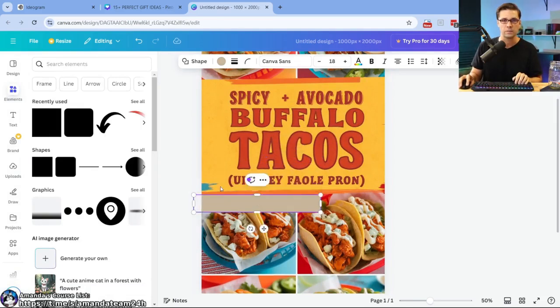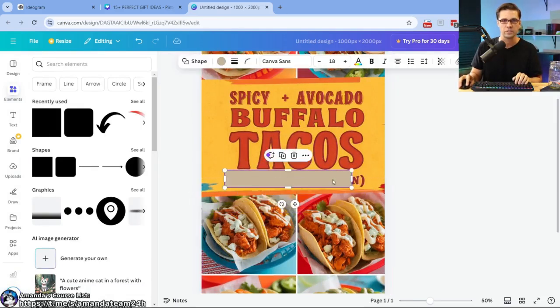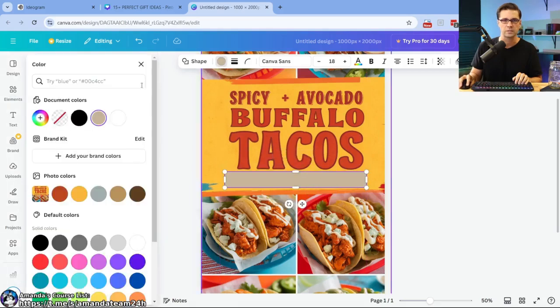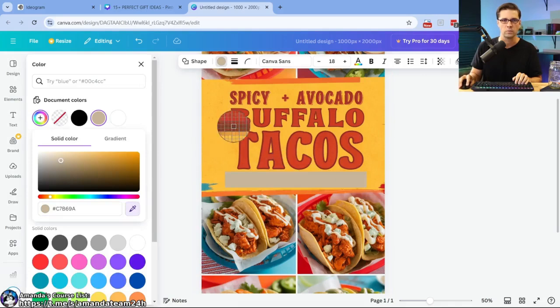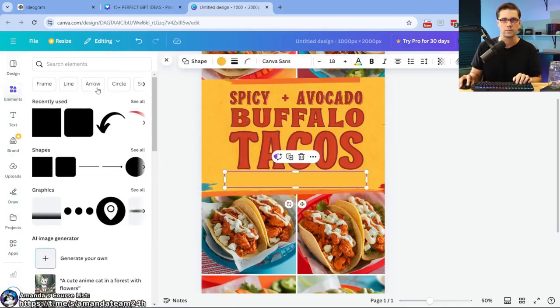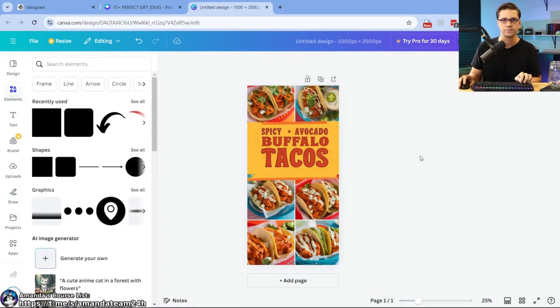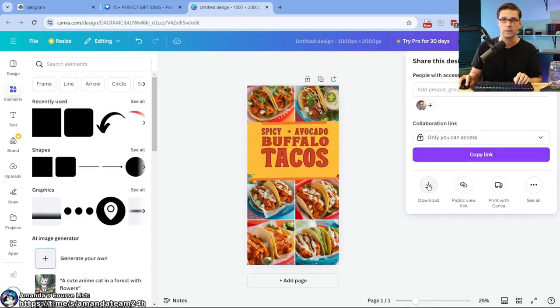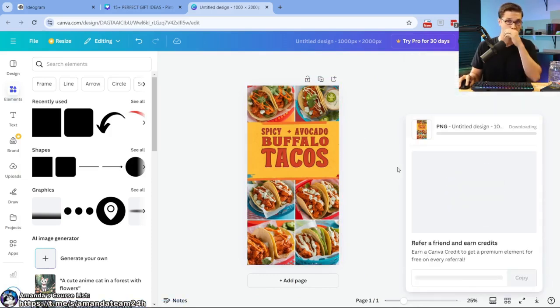Let's come here. Same thing. It usually is just a matter of partially deleting a little bit of text, right? Come here. Boom. Boom. Looks good. All right. Zoom back out. I like it. Spicy avocado buffalo tacos. Cool. Download. All right.